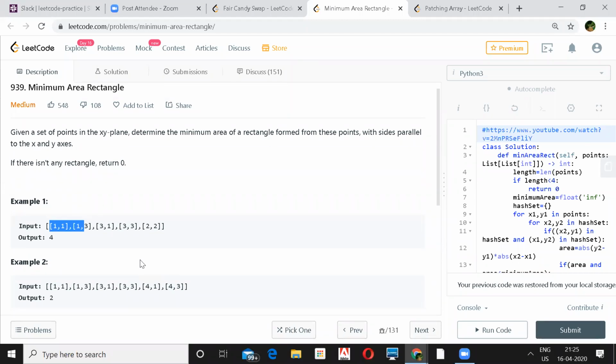So any approach for this? I mean, the question is clear. Can we draw an example of why the output is 4? Yeah, sure, we can.